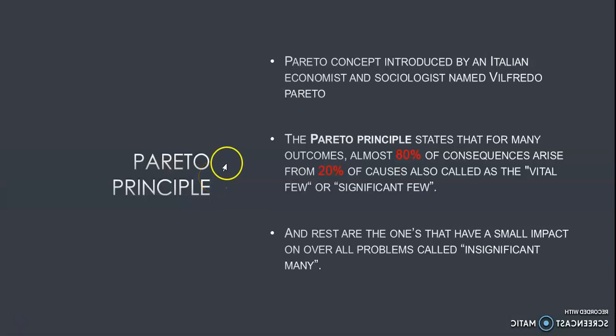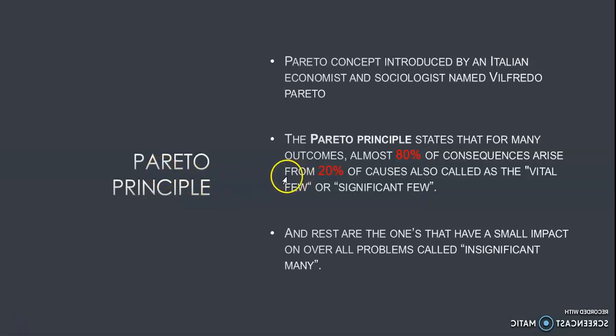Now, how can we understand it in another manner? We can understand it like this: 80% of the results or consequences are arising from just 20% of the problems. So the point here is that if we solve those 20% of problems, we can successfully eradicate or eliminate 80% of our consequences.